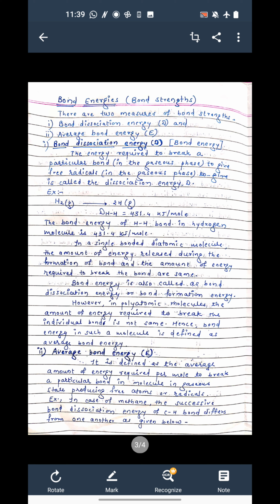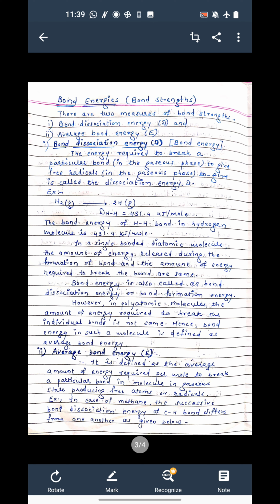Bond dissociation energy is the energy required to break a particular bond in the gaseous phase. When we break that bond, we get two free radicals, and this is called bond dissociation energy, denoted by capital D. You can see that H2 is a molecule in a gaseous state, and after breaking that H-H bond, we get two H free radicals, and the energy required to break this H-H bond is 431.4 kilojoule per mole.